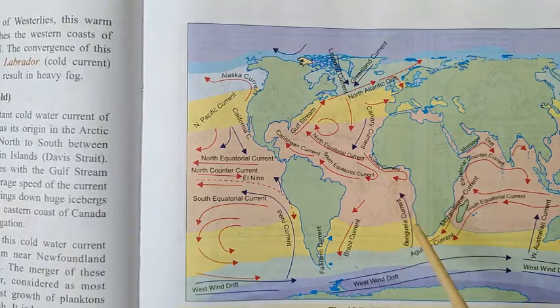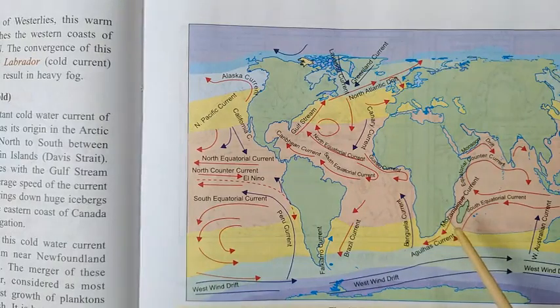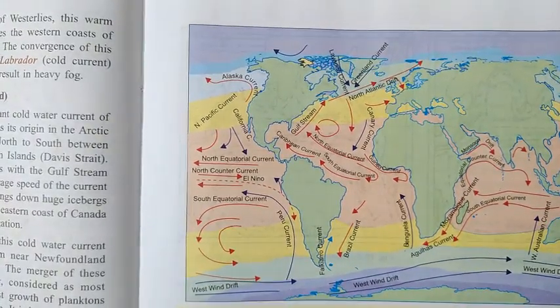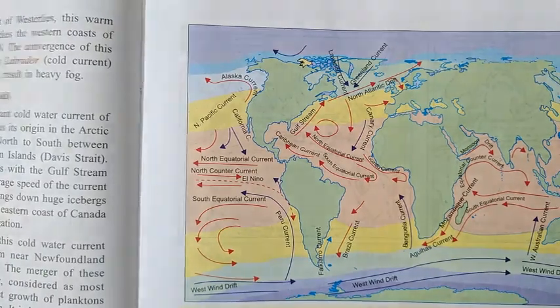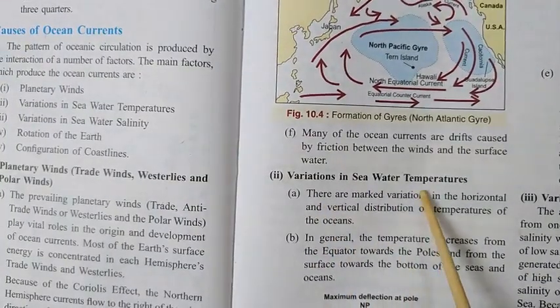Okay. Now if I take you deeper, you'll be very, very confused. So let me make it easier for you, one by one. The first thing we have seen here is variation in the seawater temperature.